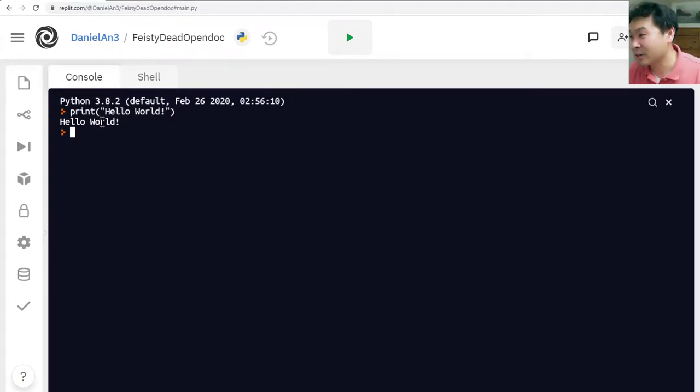I haven't explained what these quotes are doing. I'm going to explain that later. Print is a function, so anytime you have a function in Python, you need to put these parentheses. So you'll be seeing these parentheses now. We'll also be doing that for the input function we'll learn later.